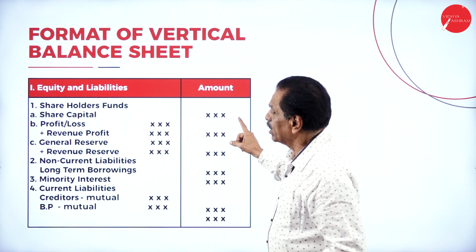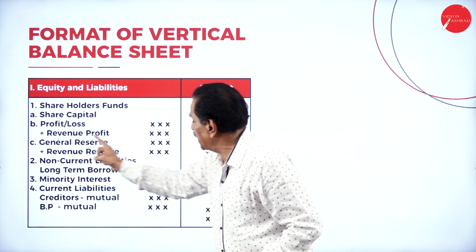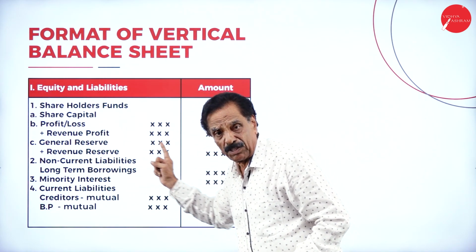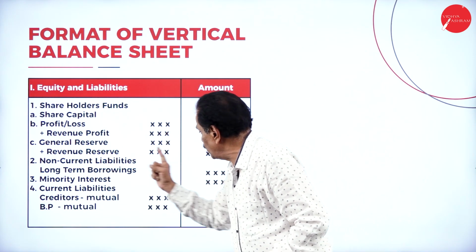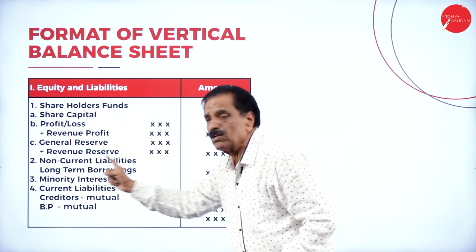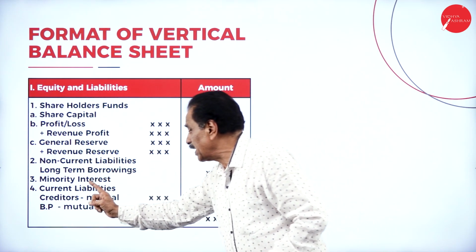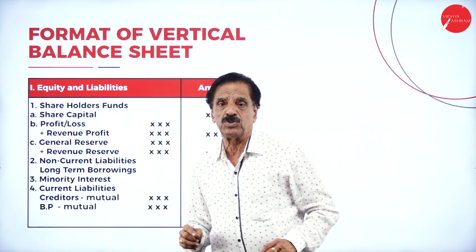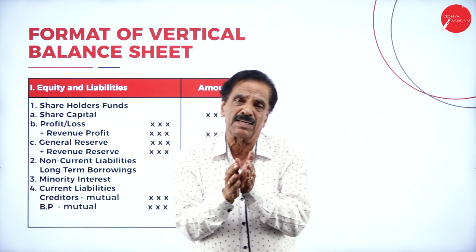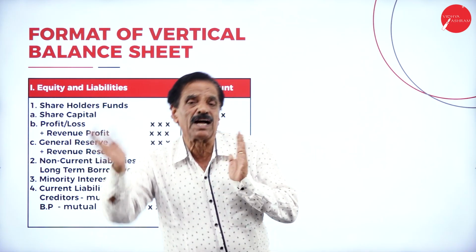First one, shareholders' fund: share capital of H Limited, then profit and loss of H Limited, add revenue profit, general reserve of H Limited, add revenue reserve. Then non-current liability, long-term borrowing should be shown, then you have to show the minority interest. Current liability, creditor minus mutual. Whatever creditor we have got now, if both the companies have got, before that they have to pay that.